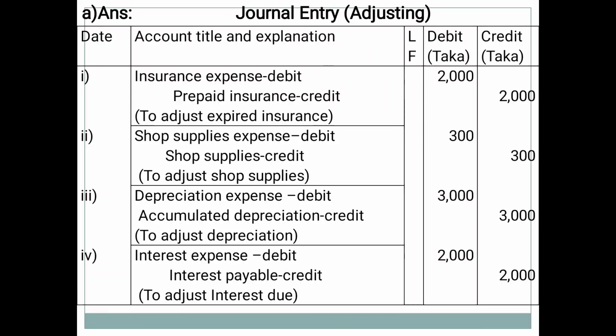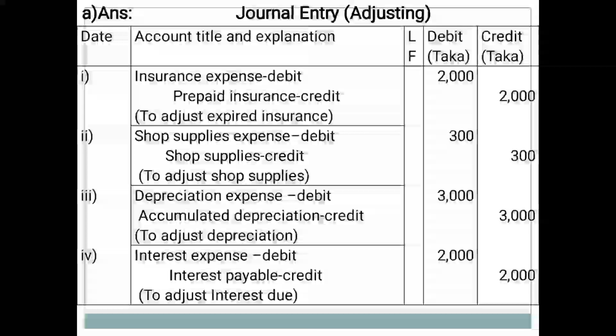Journal entries, adjusting. Totally 5 columns are available in journal: date, account title and explanation, ledger folio, debit Taka, credit Taka. Insurance expired. This entry is to be written here. Insurance expense debit, prepaid insurance credit for Taka 2000 in debit side, and credit side also Taka 2000. Explanation, to adjust expired insurance, that is expired prepaid insurance.